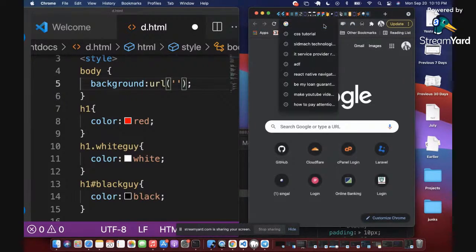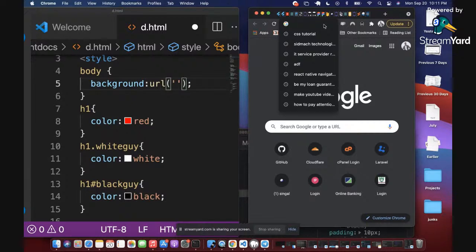It will sync eventually. I like that spirit, Kelvin. It will actually sync eventually. If you are seeing CSS for the first time and you're not getting it, it's very normal. Very, very okay for you not to get it the first time. But just keep following and don't give up. I'm very sure that by tomorrow, it will get easier. Like that. And then by tomorrow, we'll be doing something more interesting than this. This one, I'm just showing you the properties and the values. But by tomorrow, we'll be looking at something very interesting like the Google page, for example. Maybe we'll start with the Google landing page tomorrow, and then you will understand better, right?